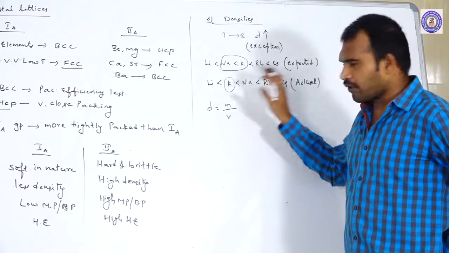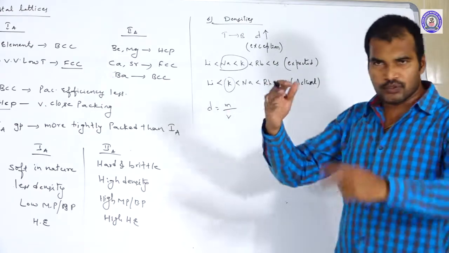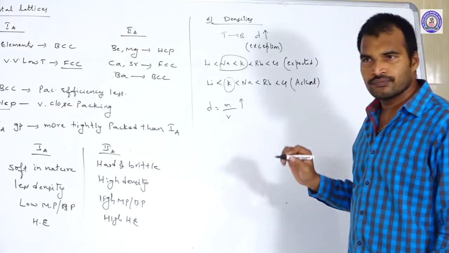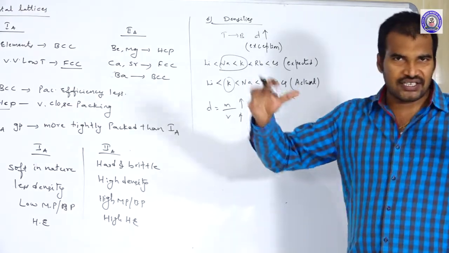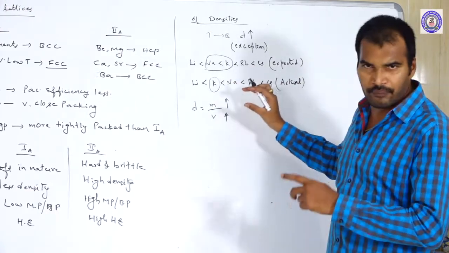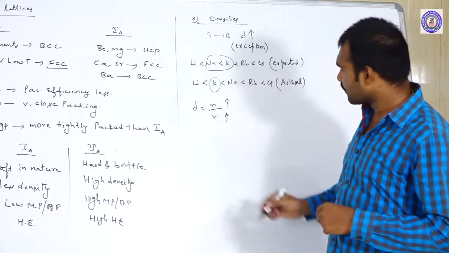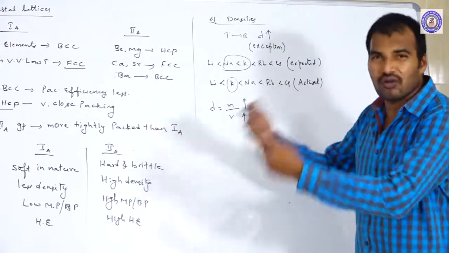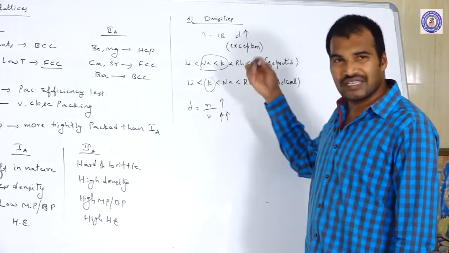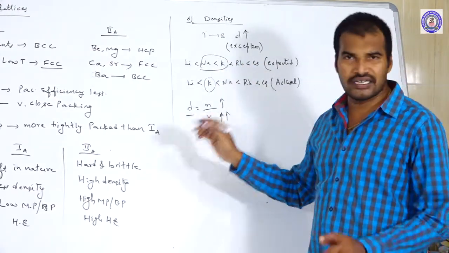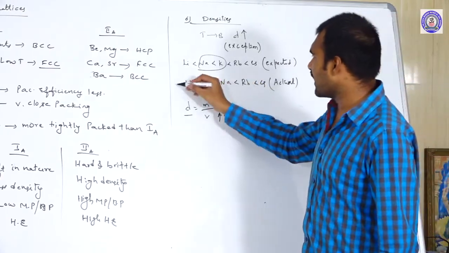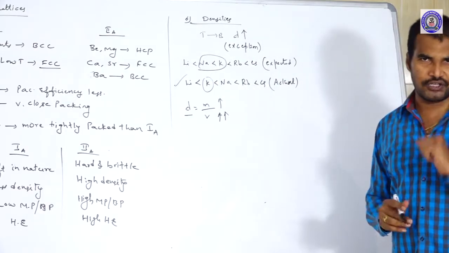When you go from sodium to potassium, mass is increasing and volume, that is size, is also increasing. But when you compare them, the fraction of increase in the volume is much greater than the fraction of increase in the mass. So instead of increasing, the density of potassium decreases. Understood? So this is the one exceptional case in the densities of 1A group elements.